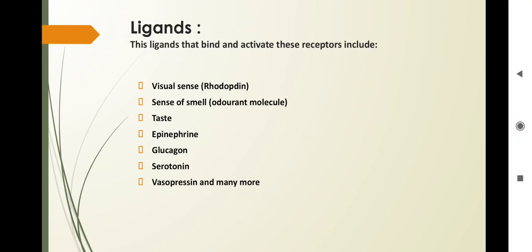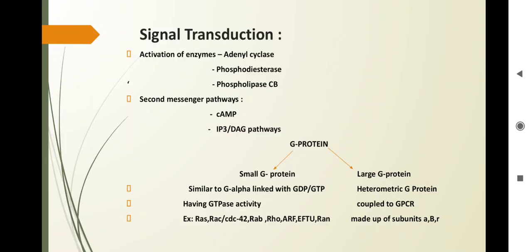Now with this background of the structure and general properties of GPCR and the G proteins, we can look at what happens when the signal arrives at the cell surface and binds to the GPCR in a later slide. Now, which types of ligands bind and activate these receptors? That is visual sense, that is rhodopsin, the photoreceptor present in the eye cell. There are also odorant molecules for the sense of smell, taste, epinephrine, glucagon, serotonin, vasopressin and many more.